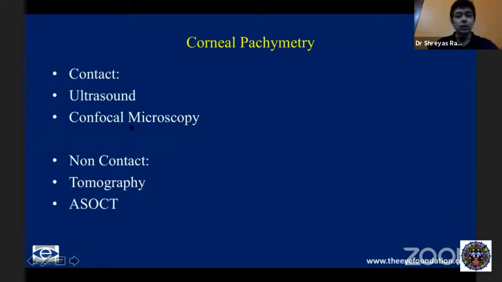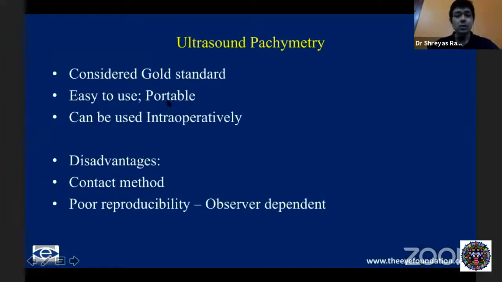Both ultrasound and confocal microscopy are contact ways of measuring. Non-contact, as you saw, is tomography. Tomography is very good, as you saw, in optically clear corneas. But if the cornea is not optically clear, the ASOCT is extremely useful, and I'll show you a couple of examples of that. Ultrasound pachymetry is still considered gold standard. So whenever a device is brought in to measure pachymetry, we compare it with ultrasound, and that's how you say whether the accuracy of the device is good or not.